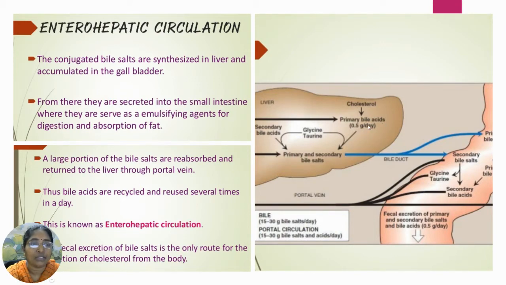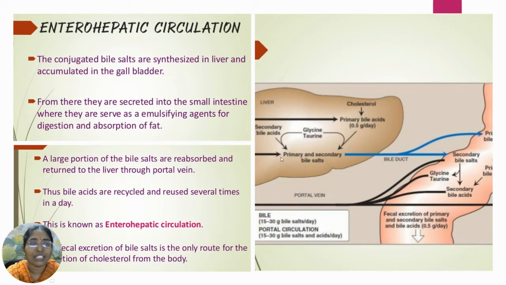The primary and secondary bile acids, upon combination with glycine and taurine, are converted into the primary and secondary bile salts.